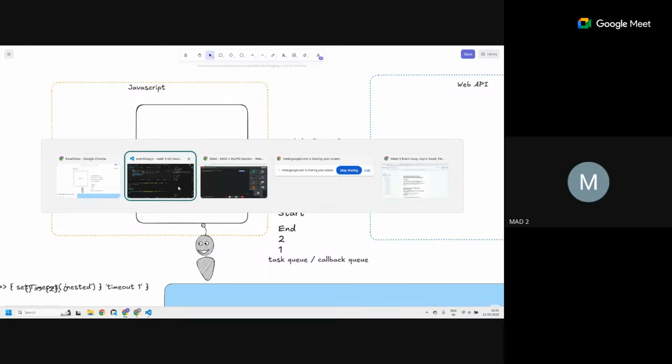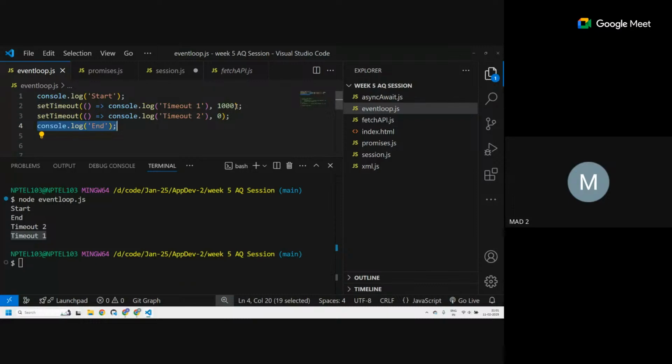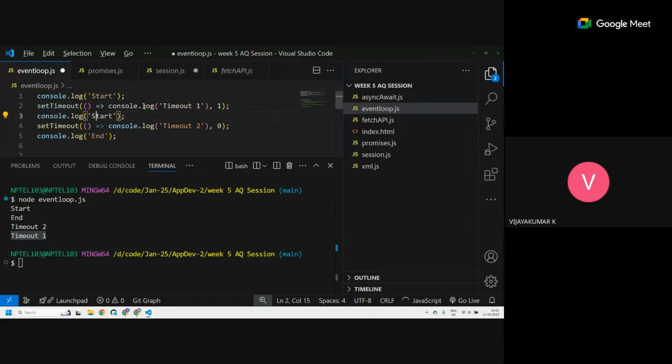Let's see the live demonstration of that. It's kind of the same code. We have timeout one, timeout two, start and end, and in between 2 or 3 lines there are console.log statements. The time will not change afterwards, it should not change.